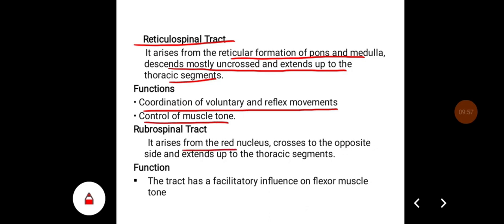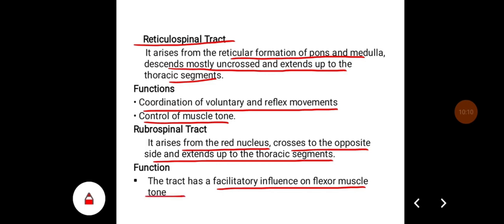Rubrospinal tract arises from the red nucleus, crosses to opposite side, and extends up to the thoracic segments. Their important function is their facilitatory influence on the flexor muscle tone.